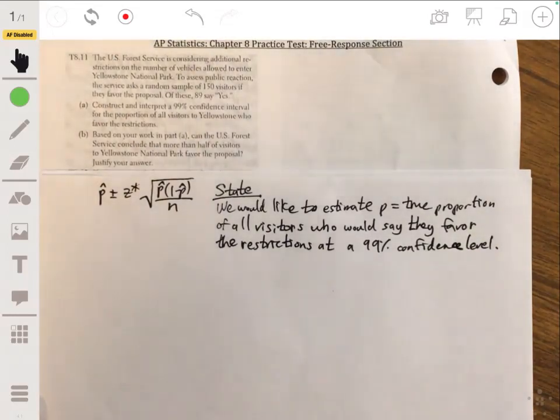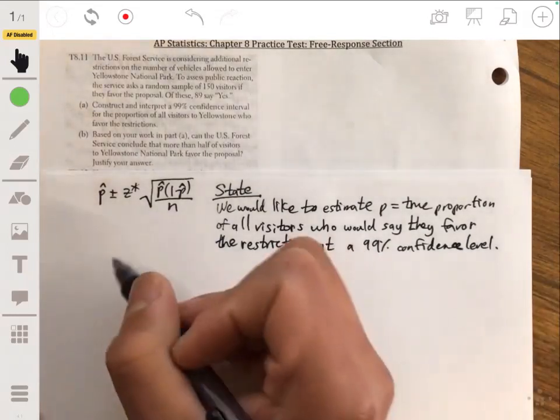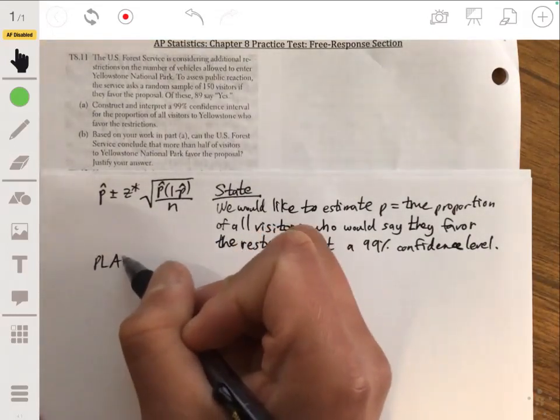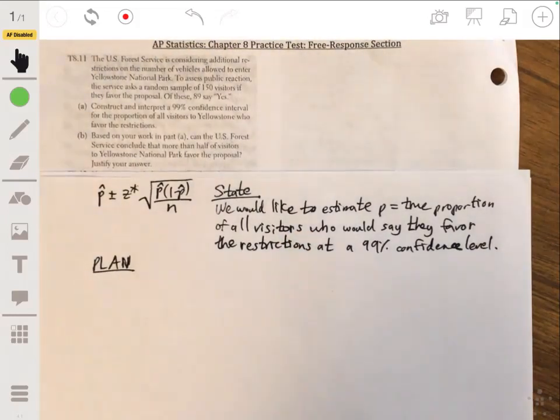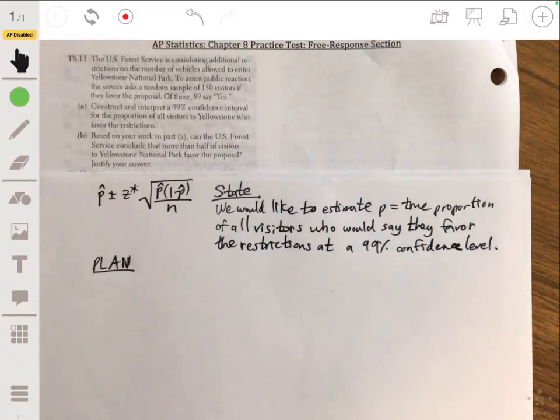Okay, now next we want to state our plan. So what do we plan to do to answer this question? Here we're going to state what inference method we're going to use, and we're going to check if the conditions are met.